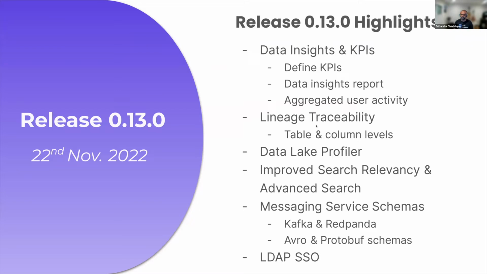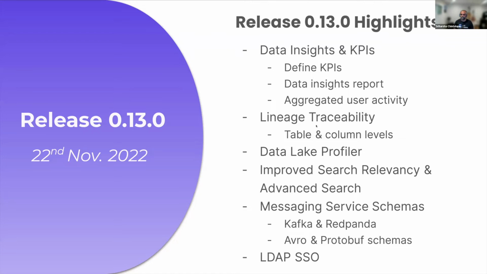On the search side of things, we did a few improvements to the search relevancy. So by default, now when you're doing a keyword search, the AND operator is used, and we rank the results higher if the usage of a table is higher. Example could be you're searching for sales table. There will be like 10 tables, but you will see the sales that has the highest usage from your query by your users. And we also added advanced search. Now you can go to the UI and click the advanced search. You can actually look at different fields of tables, topics, pipelines, whatnot, and search based on those keywords as well.